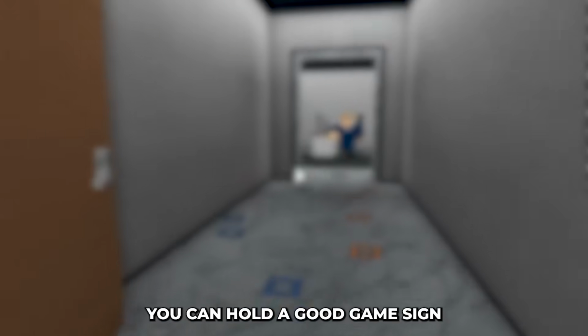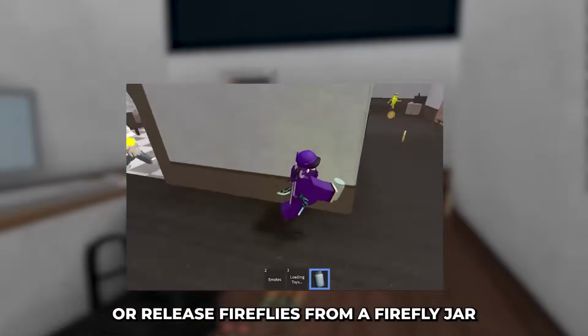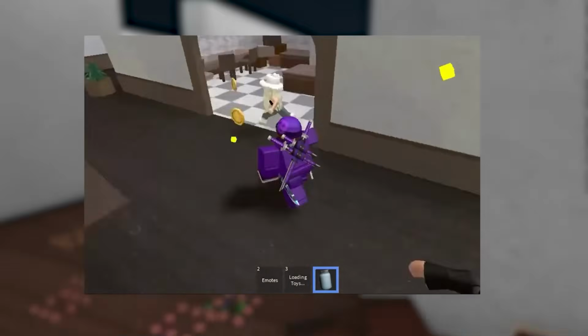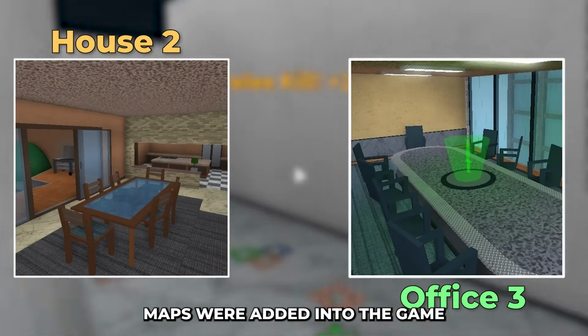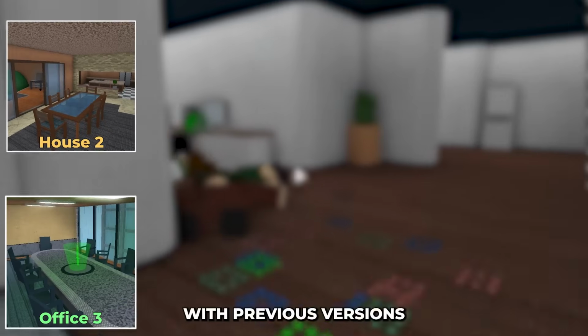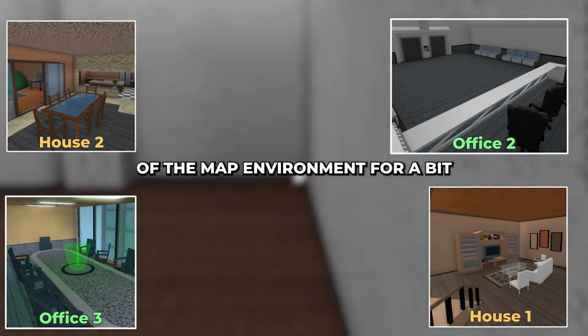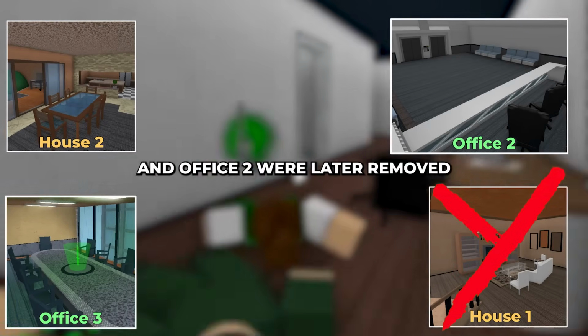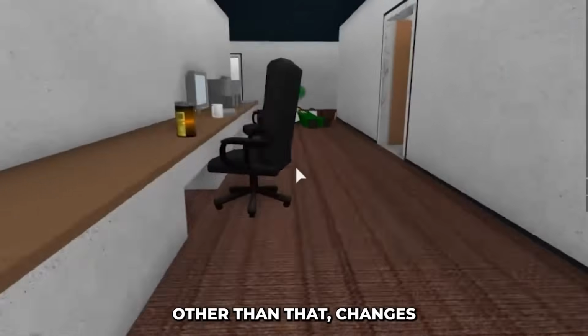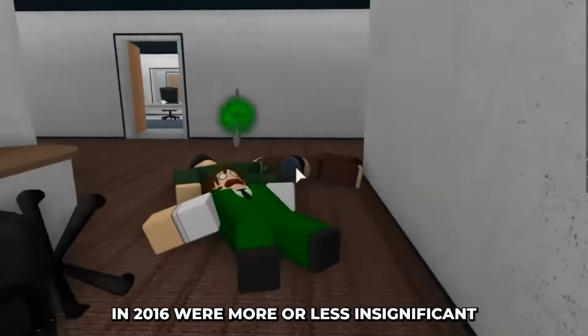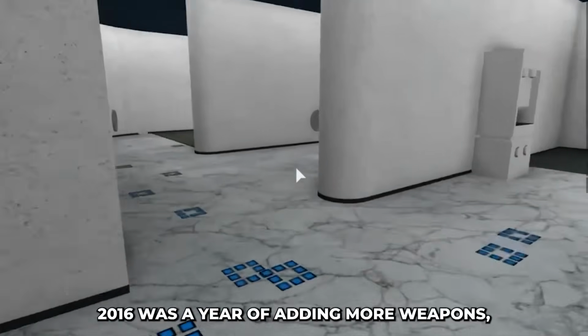For instance, you can hold a good game sign, or release fireflies from a firefly jar. Then at the end of January, House 2 and Office 3 maps were added into the game. Both coexisted with previous versions of the map environment for a bit. However, House 1 and Office 2 were later removed. Other than that, changes made to the game in 2016 were more or less insignificant.